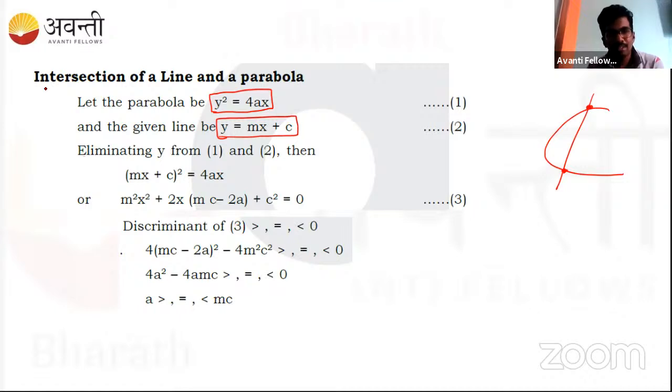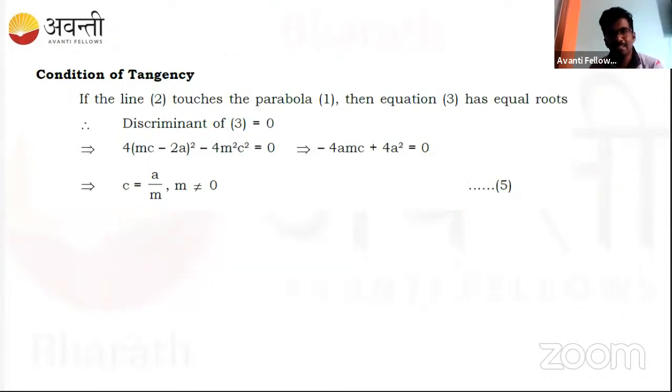Understanding now. So whenever intersection comes, we should know this method. Next, we can also derive the condition of tangency just using the previous one. The previous one, I told you that if a line cuts the parabola in this fashion, it's cutting at 2 points. And the same can be extended further.